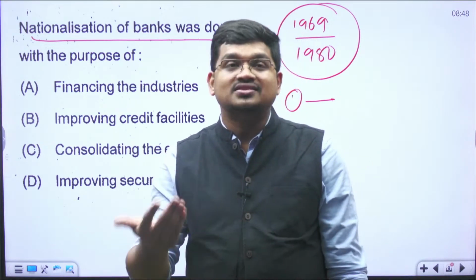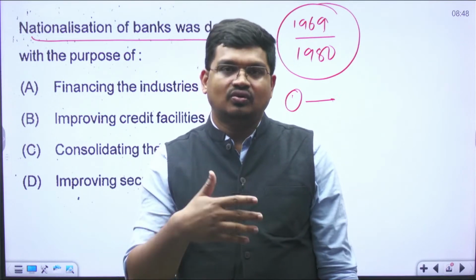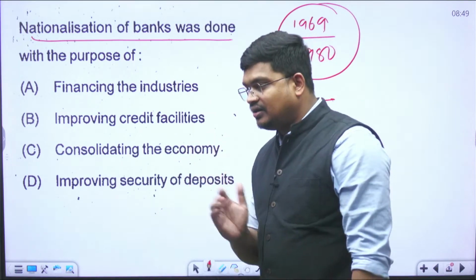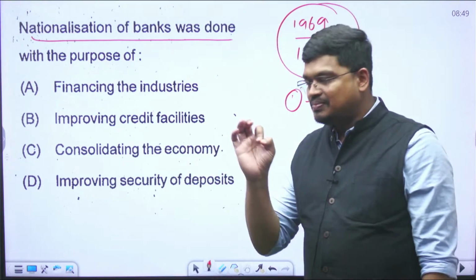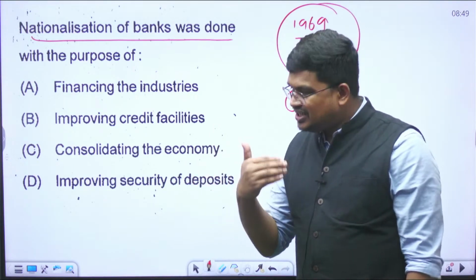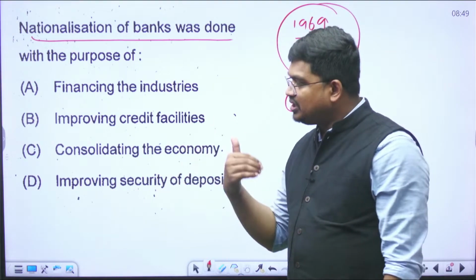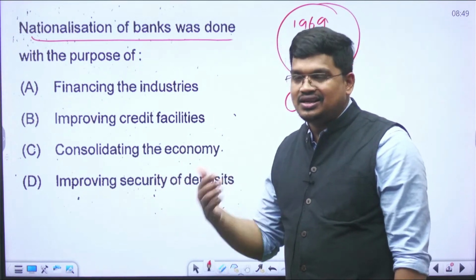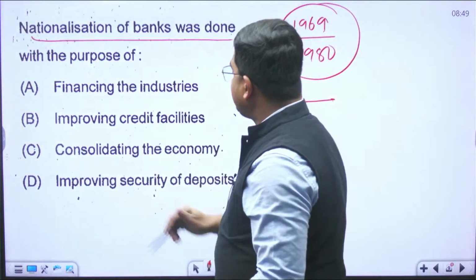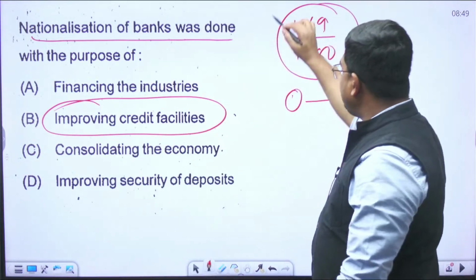Similarly, other marginal sections of the society, backward castes, SCs, STs, poor sections of the society. So the government decided, since these private banks were not taking any such risk, let's nationalize them. They should be government funded, government run, and they will involve themselves in such activities. That is the reason why the banks were nationalized in two phases.